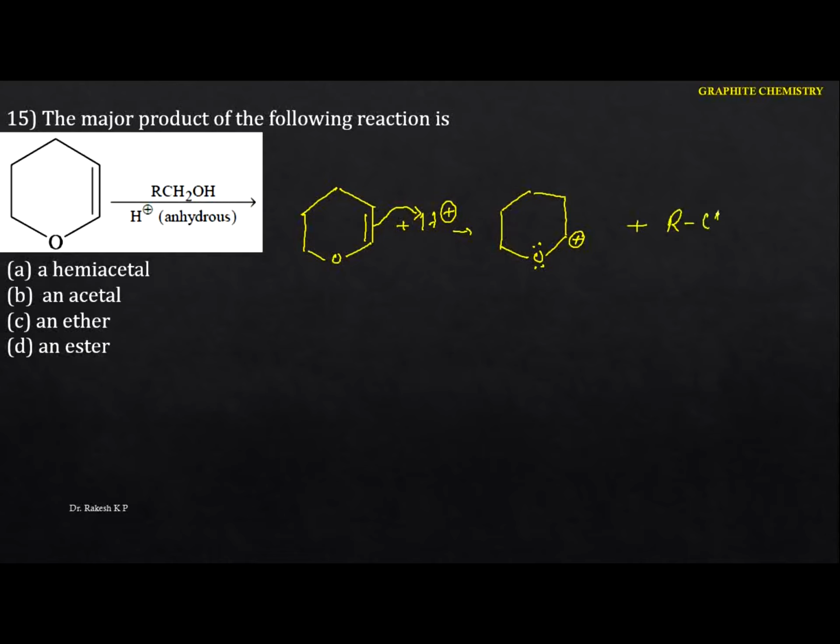So here we can identify the cleavage taking place at the OH manner. This forms the alkoxide. This alkoxide attaches to which one? This one, and here we got the major product, that is this one. This is the O, this is the CH2, this is the R. So this is nothing but the acetal. Hence in this case the option is B.